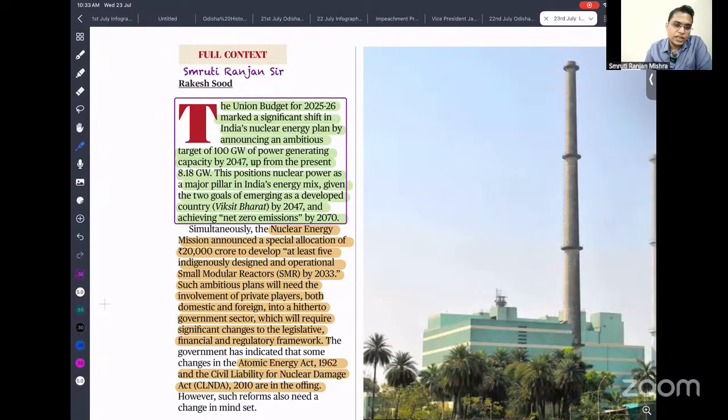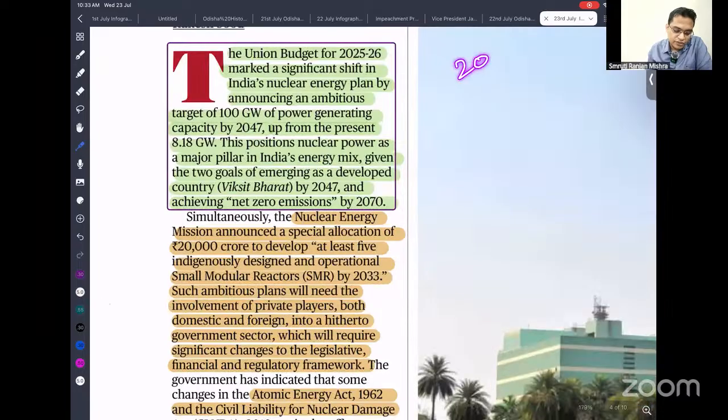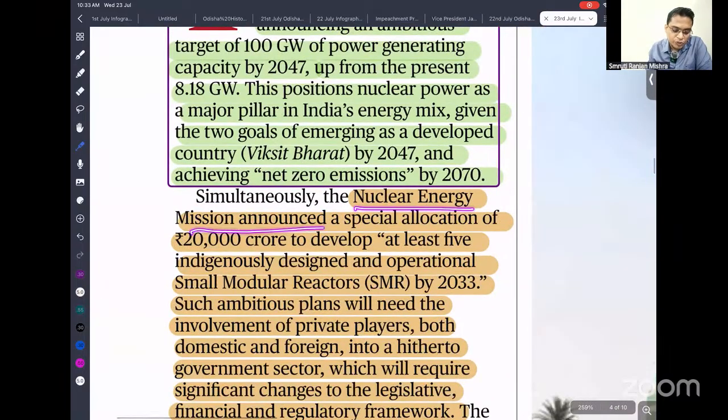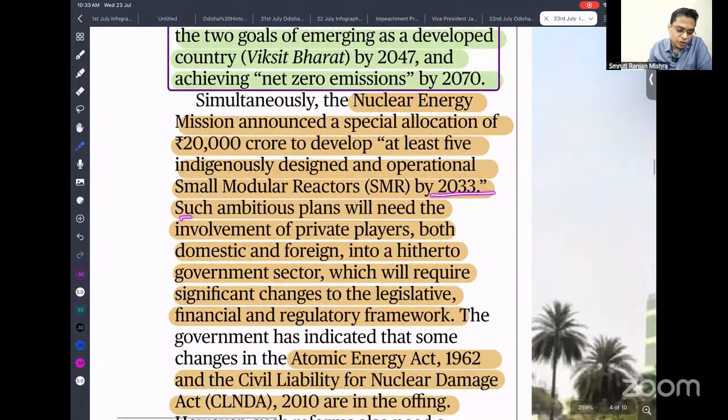Over the next 10, 20 years, as you can see here, it is also given. The Nuclear Energy Mission announced a special allocation of 20,000 crore to develop at least 5 indigenously designed operational small modular reactors. Small modular reactors means they are small in size and can be easily assembled at low cost, by 2033. Such an ambitious plan will need the involvement of private players, both domestic and foreign, in a hitherto government sector, which requires significant change in the legislative and financial regulatory framework.